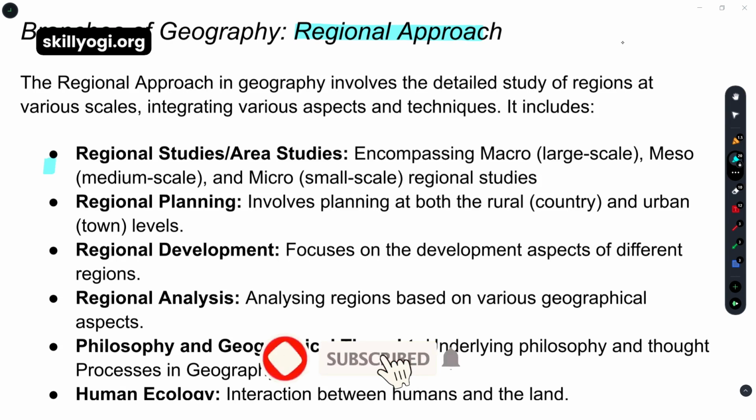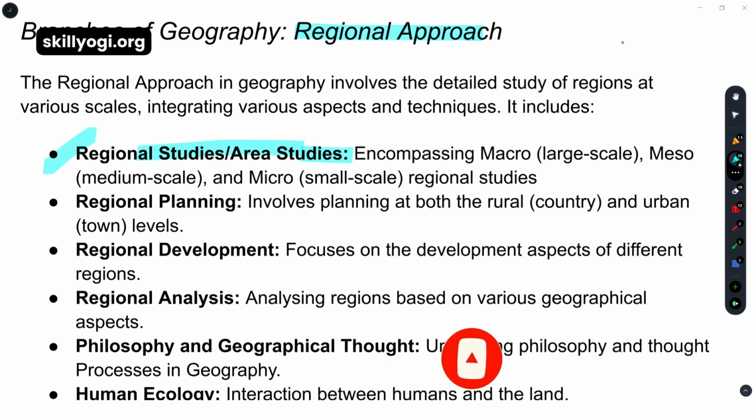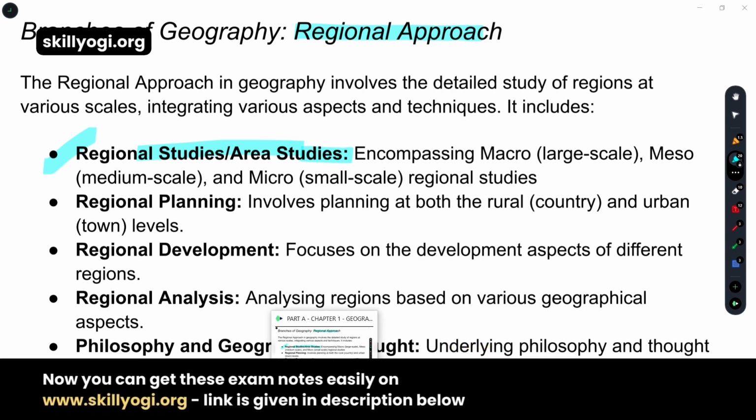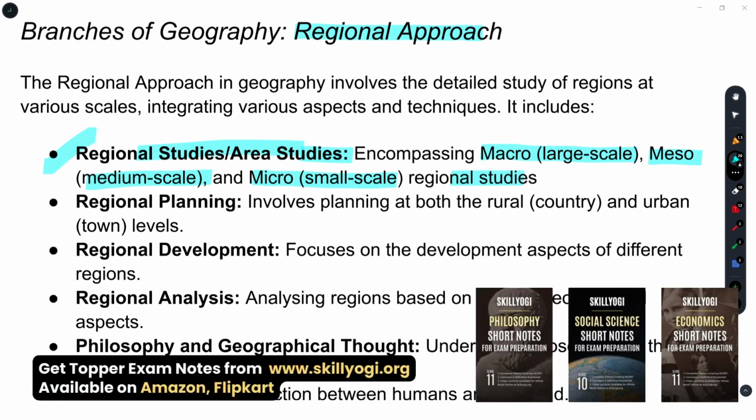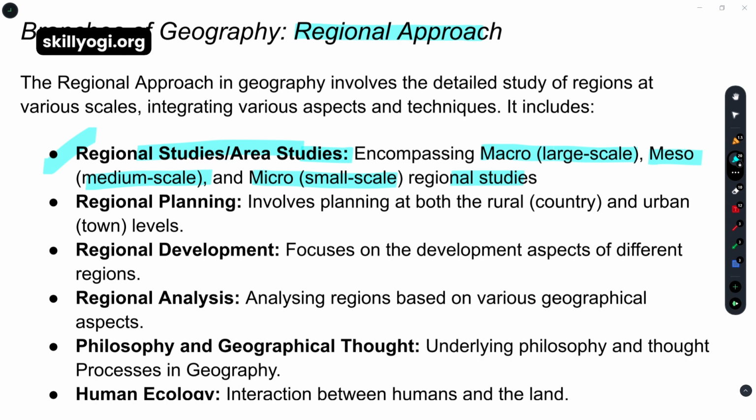The first one is written, regional studies and area studies. That means area we can consider in two parts: first one is large scale and second one is small scale. Here it's written macro, large scale; meso is the intermediate part, that means medium scale; and micro is small scale regional units. That means if you consider a country as macro scale, meso is a state and micro is a district or the villages or the urban city areas.